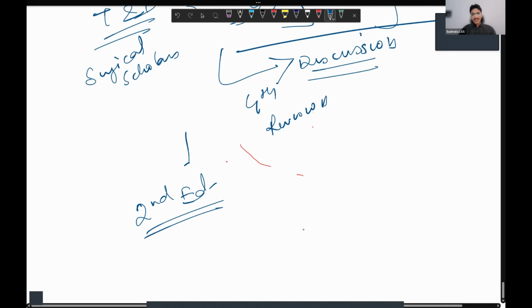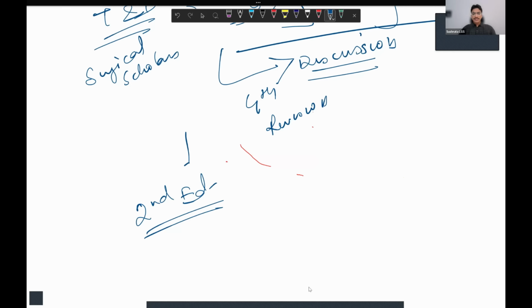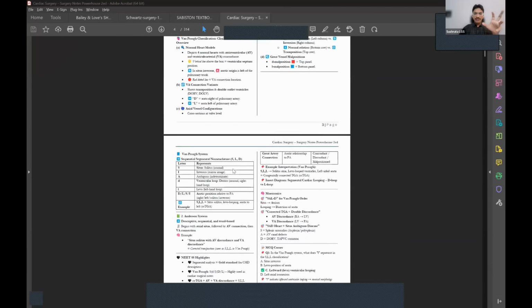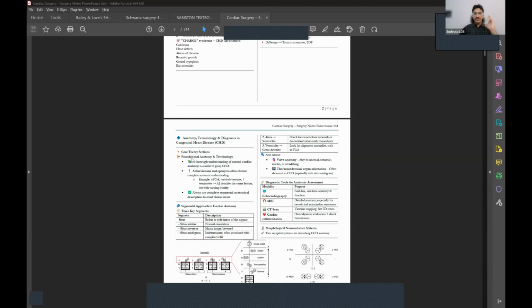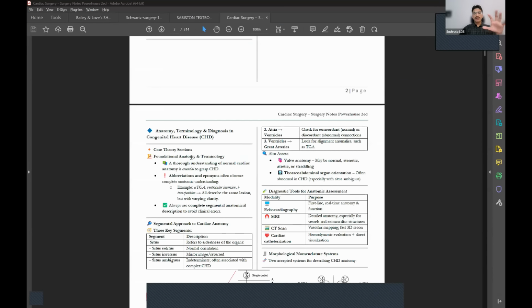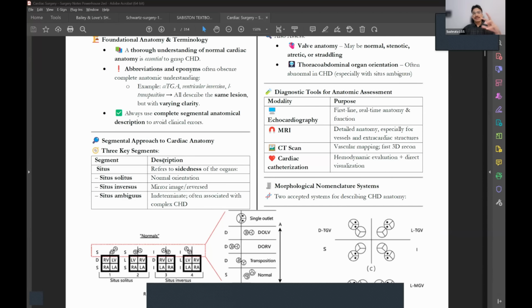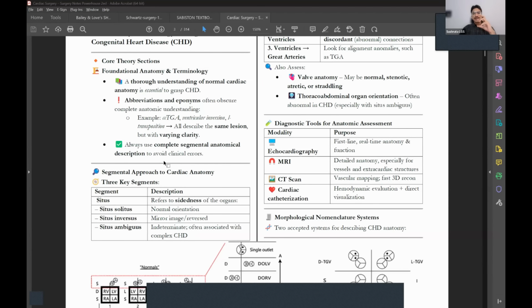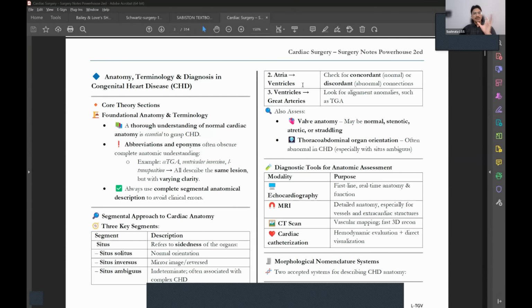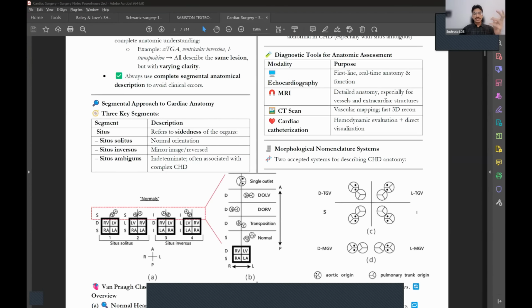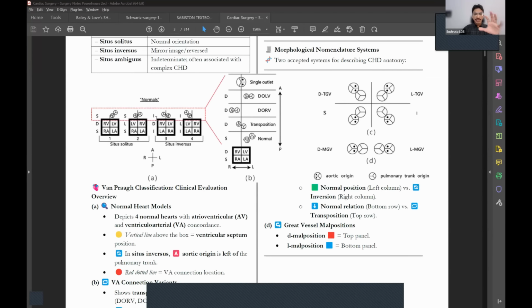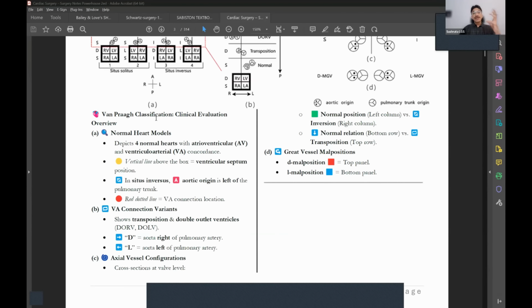So I'll just be sharing how they are and how best you can utilize them. As you can see, what I have done in these notes is that I have divided each topic into core theory sections and made them in tabular or flowchart form so that it is easier to read. Given in certain direct points and tables so that it is easier to grasp, and added images with legends and explanation about what we are showing in the image.